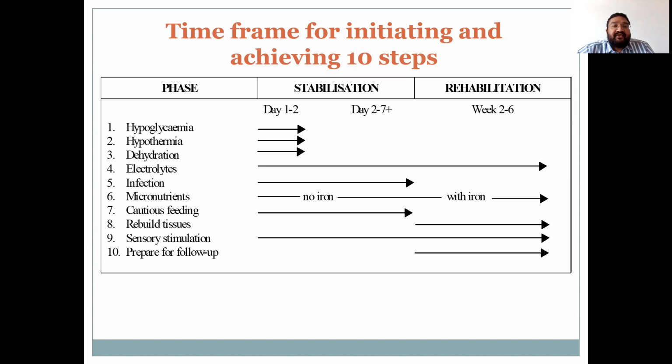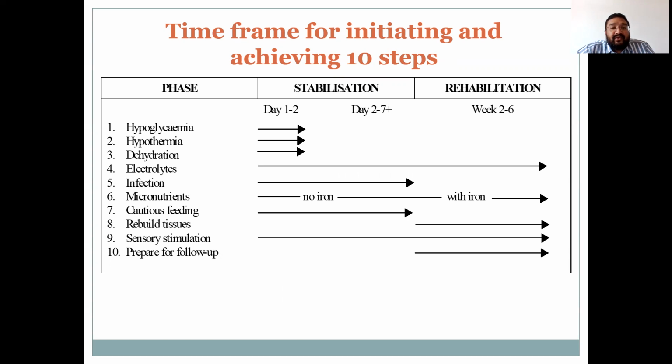This is the slide showing the time frame for initiating and achieving the 10 steps of SAM. Hypoglycemia, hypothermia and dehydration are to be corrected as soon as possible after admission, preferably within 1 to 2 days. Electrolytes are given from the day of admission till the completion of the rehabilitation phase, that is 6 weeks.